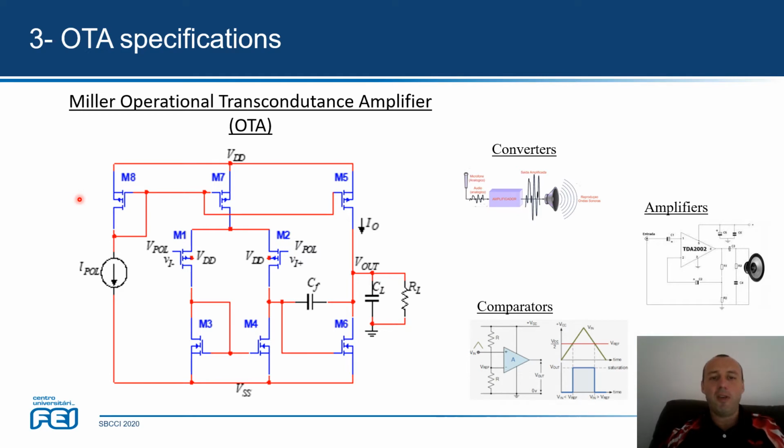It is composed of 8 MOSFETs, and it works based on a differential potential in the input pair M1 and M2, and the electrical current flows through the MOSFET mirrors here and here, until the output where you have the signal. It is a basic block very much used in converters, amplifiers, or even with comparators.